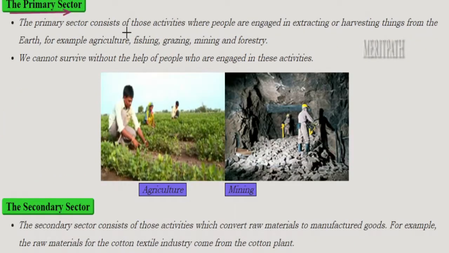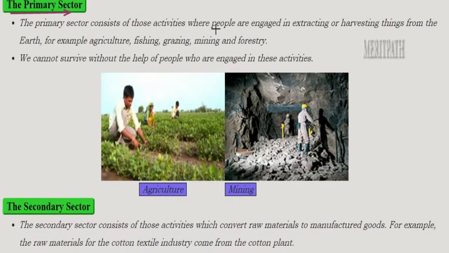Primary sector, and which type of activities come under the primary sector? Primary sector consists of those activities where people are engaged in extracting or harvesting things from the earth, from mother earth.